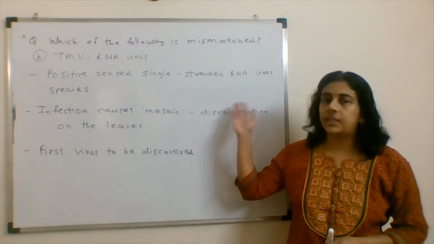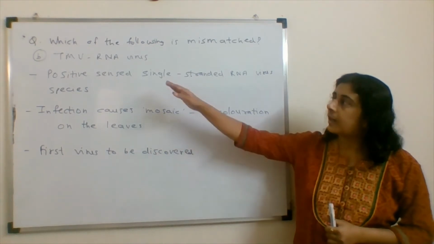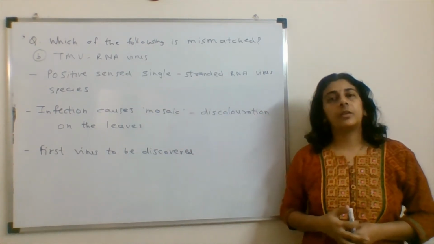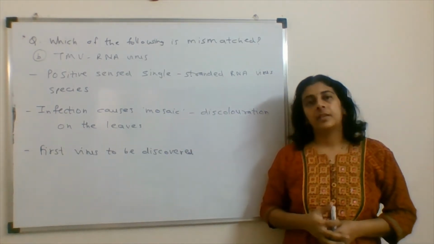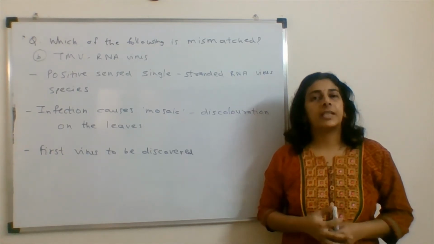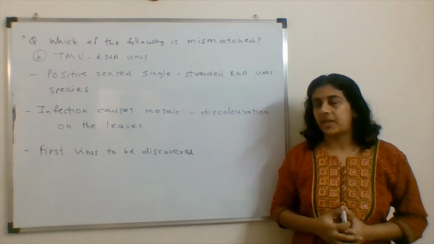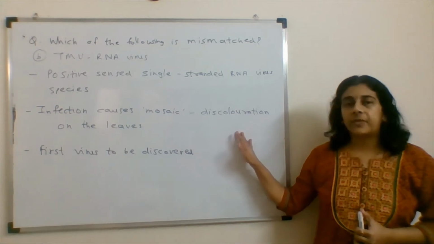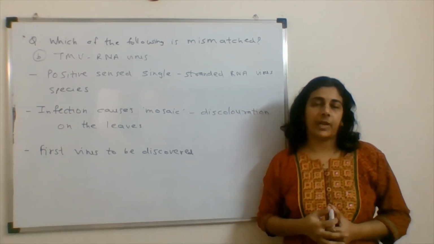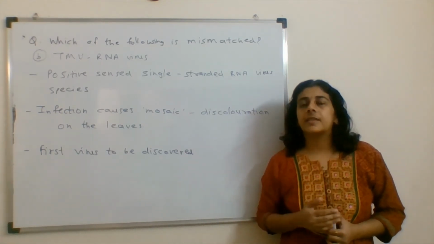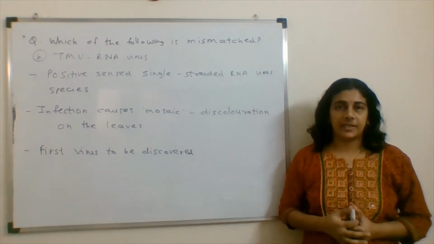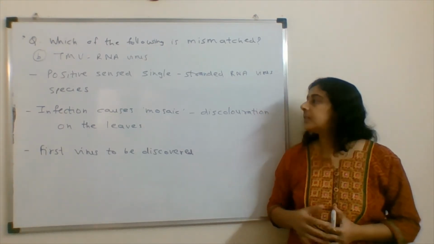The second option is TMV, RNA virus. This is the tobacco mosaic virus, and the match for it, that is RNA virus, is a correct match. It's an infectious agent to the tobacco plant. This is the virus which was first discovered, right?